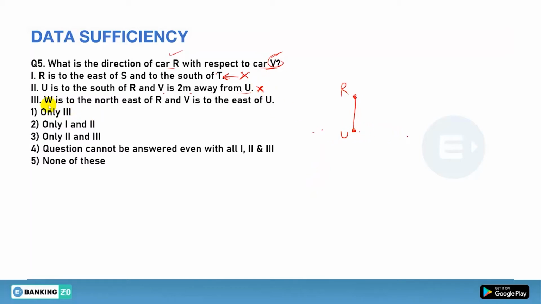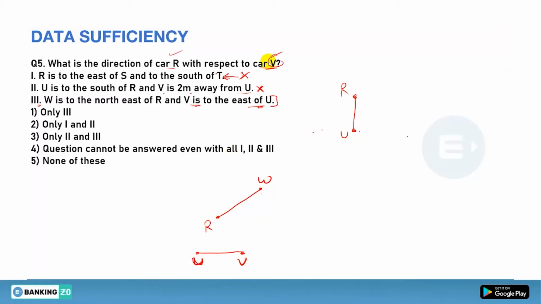Done. Now we have to see the third alone. W is to the northeast of R. What does that actually mean? If R is there, northeast means this side, so this is where you have W. And V is to the east of U. From the third alone you are saying that V is to the east of U. Okay, done.